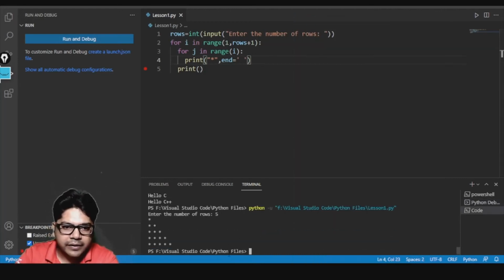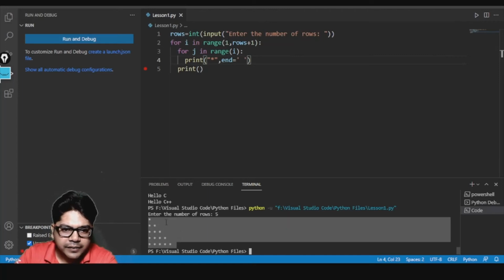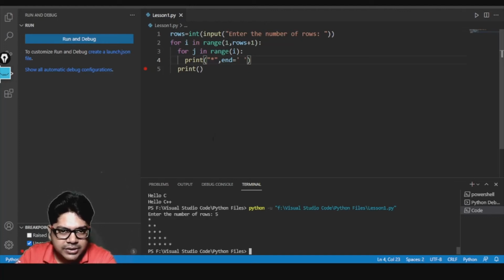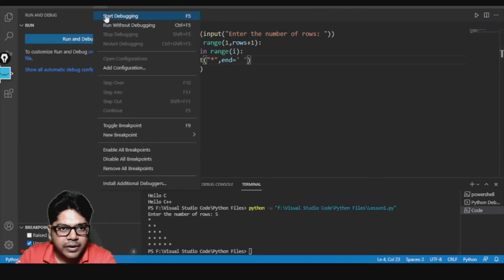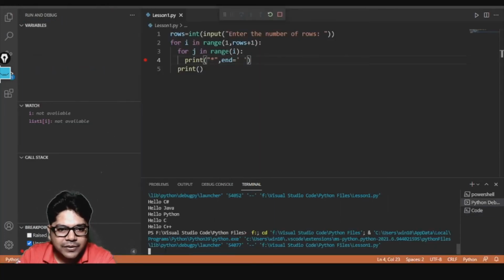If I write 5, can you see I'm getting a pattern like this? Star, then star star, and so on, up to star star star star star. Let me show you how the program is running, though it will run for a longer time. So I'll just give 3 here so that it runs.